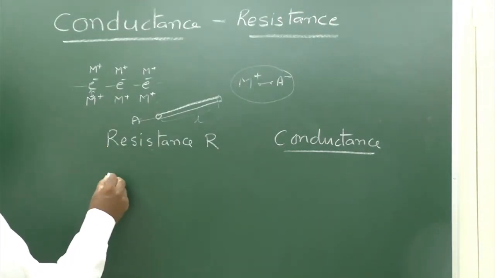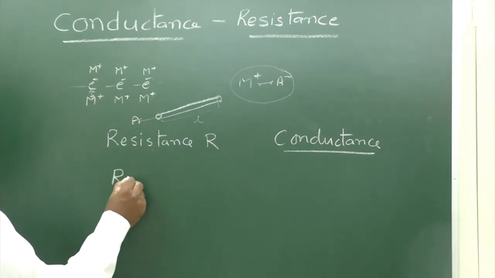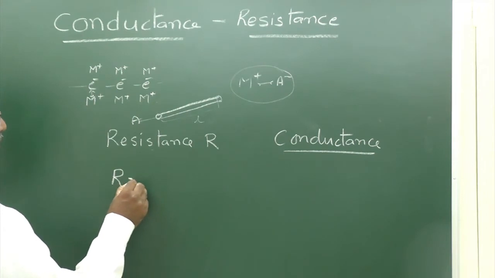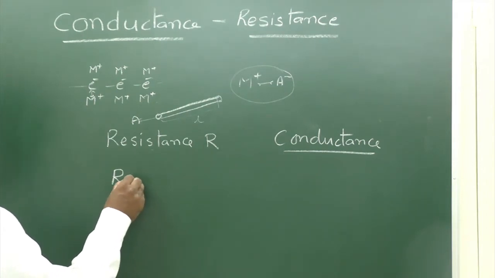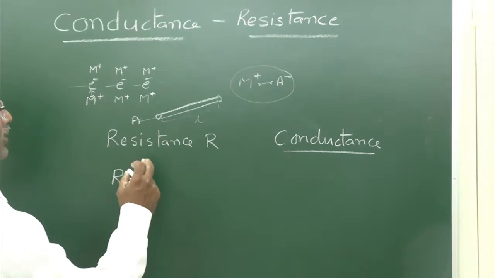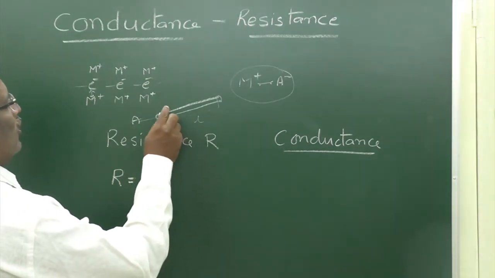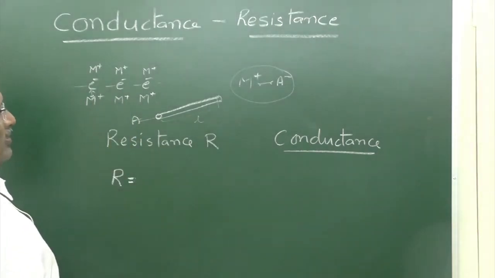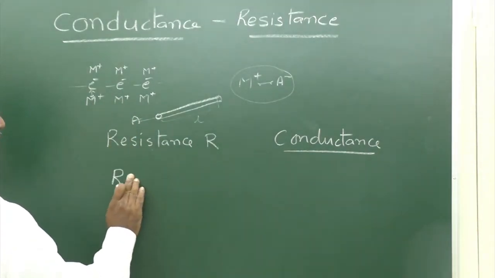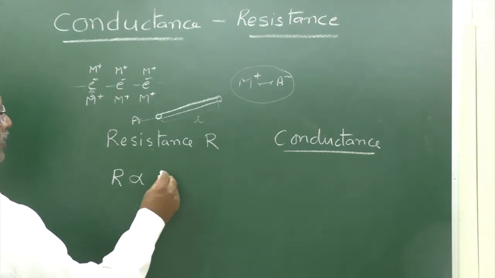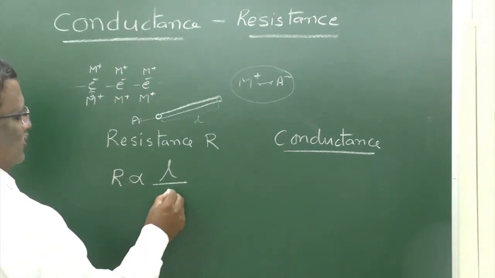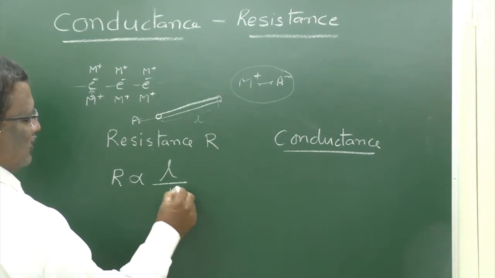The resistance of a conductor is directly proportional to length and inversely proportional to cross section area, because if the cross section area is more, resistance is less.